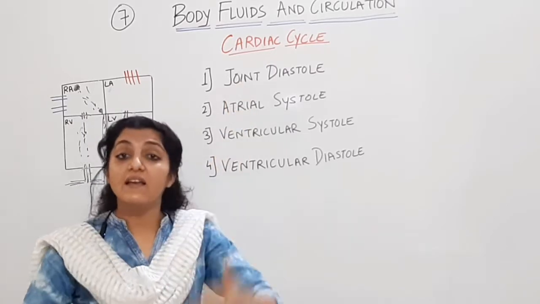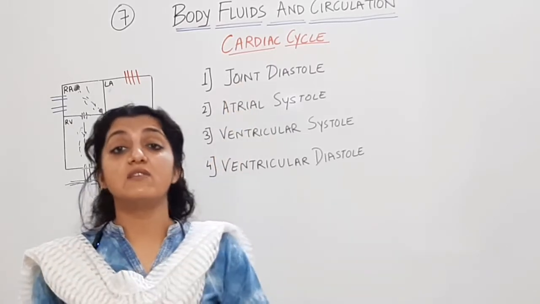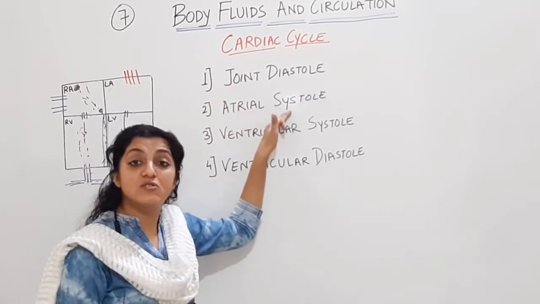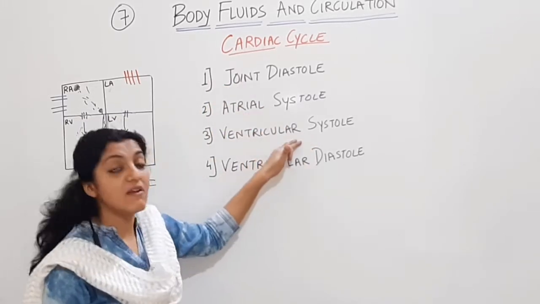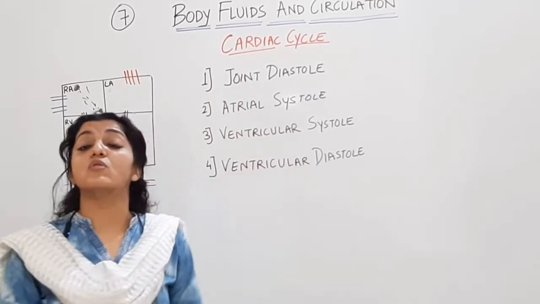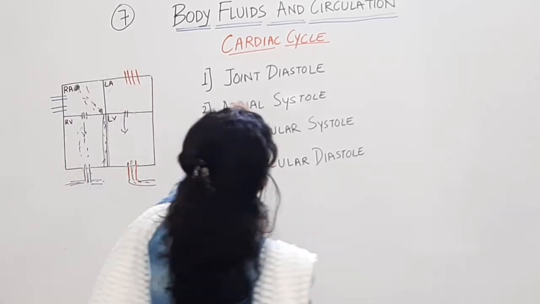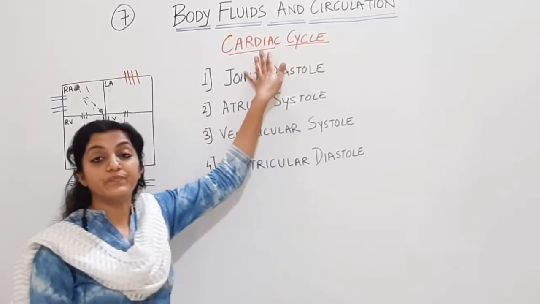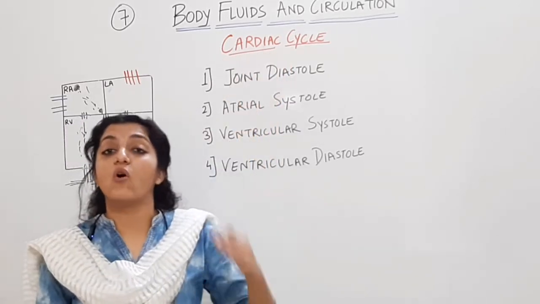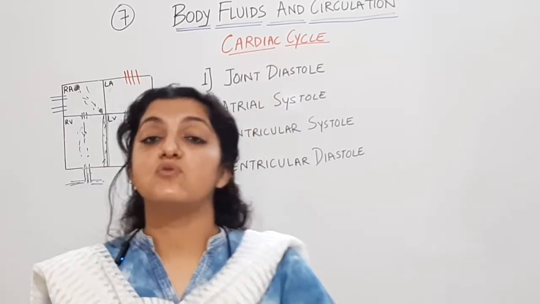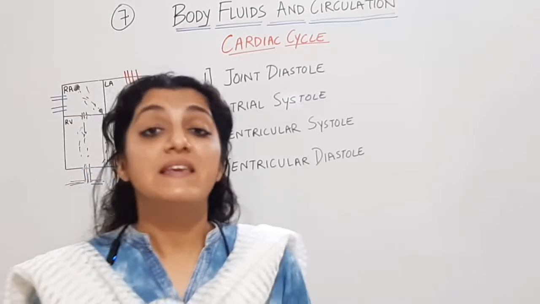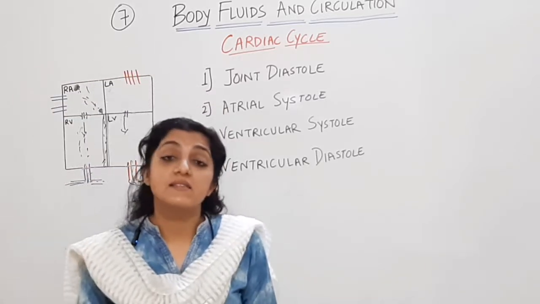So these cyclic events of diastole, then systole, then atrial systole, then ventricular systole, then ventricular diastole, again joint diastole. These cyclic events, these are called cardiac cycles. These cyclic events of systole, diastole, joint diastole, this is called a cardiac cycle.